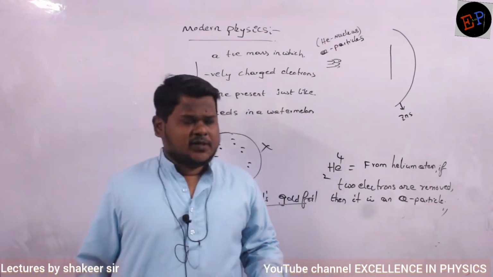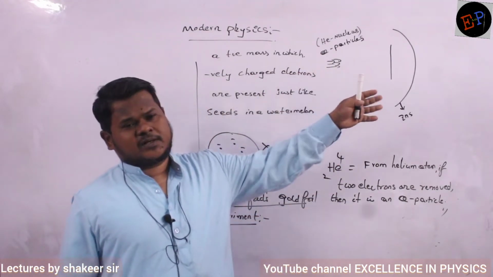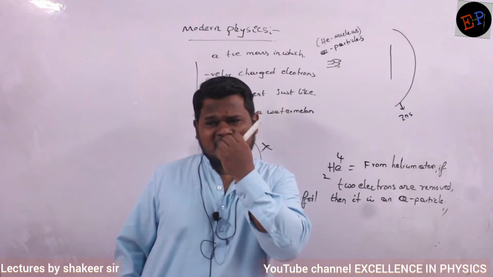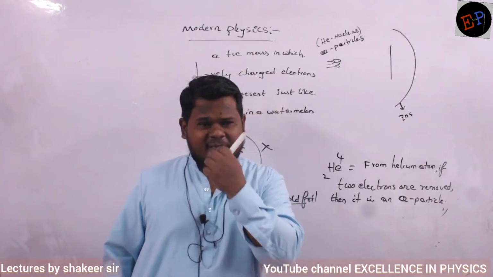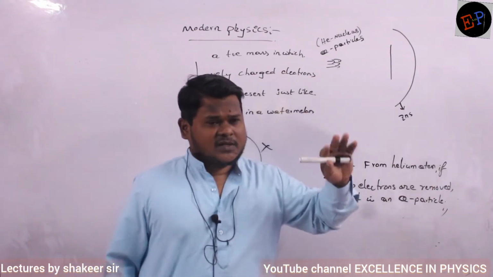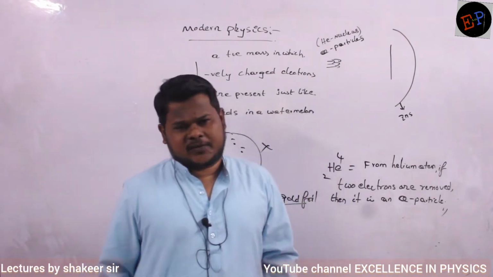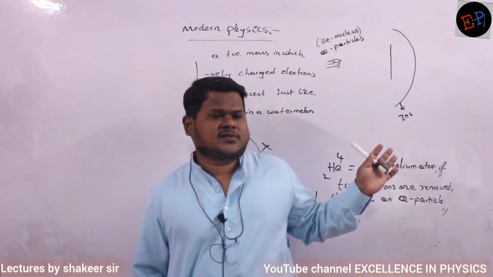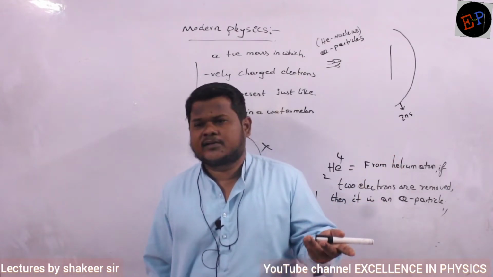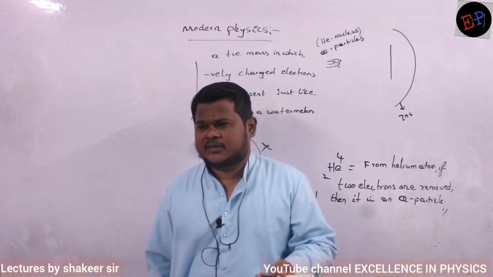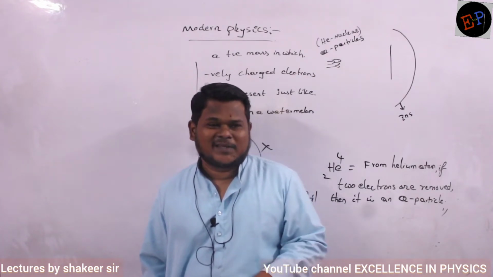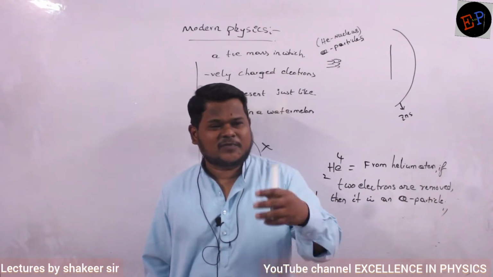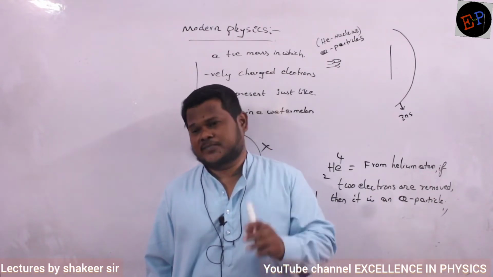Are you able to understand? So he tried to bombard these alpha particles, but he observed that many of the alpha particles were not deviated. Clear? He observed that many of the alpha particles were not deflected. So he has done, along with his students, this experiment many times and he could not get any result. He did it many times and nothing came out of it, so he left it. But his students continued performing the same experiment hundreds of times.